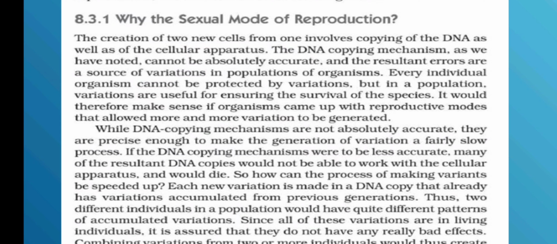So the resultant errors are nothing but the variations, a source of variations in populations of organisms. During the DNA copying mechanism, it's not absolutely accurate. There are some resultant errors, because of which there is production of variation, the source of variations in a population of an organism. So every individual organism cannot be protected by variations.